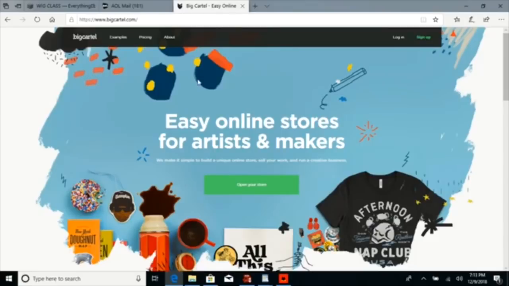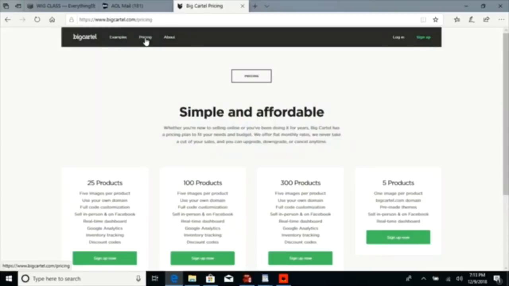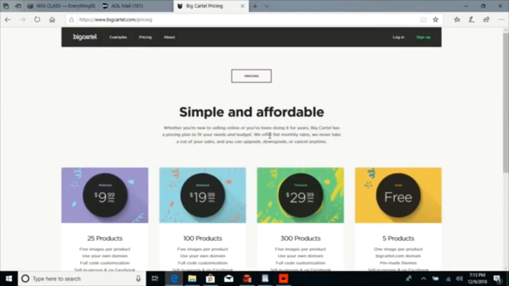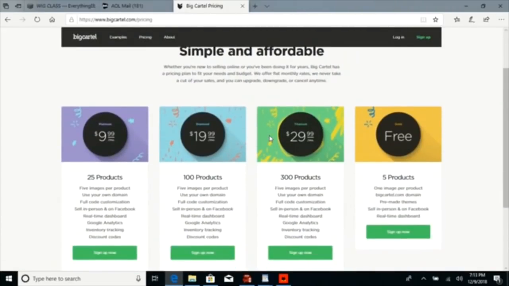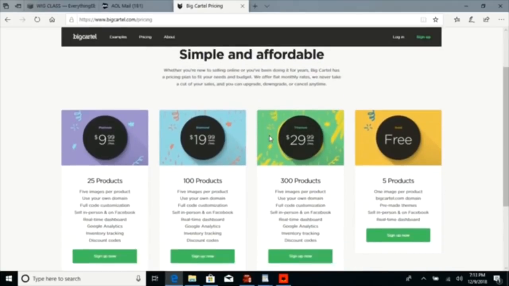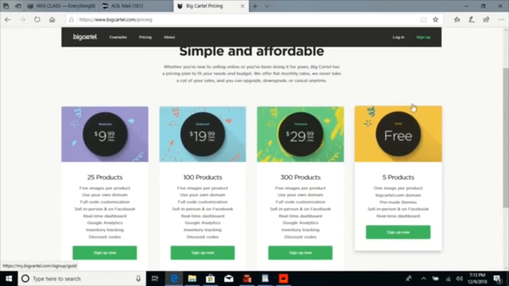When it comes to these web hosting websites, when you're trying to choose one, you always want to look at the pricing. So I'm going to click on the pricing right here at the top, that way you guys can see what they offer. Today, with this example, I'm going to show y'all the free account. With the free gold account, you can only post 5 products, 1 image per product. You have a BigCartel.com domain, pre-made themes, all of that good stuff. So it's really simple, beginner friendly.